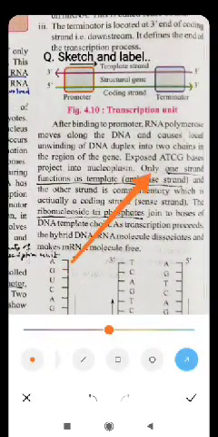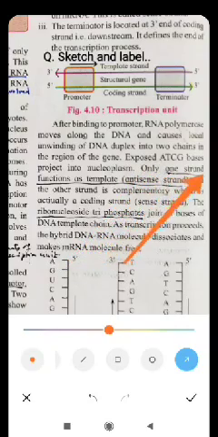Just read out this sentence. This is important. Only one strand functions as template, and this strand is called the template strand, or it can also be called the antisense strand.